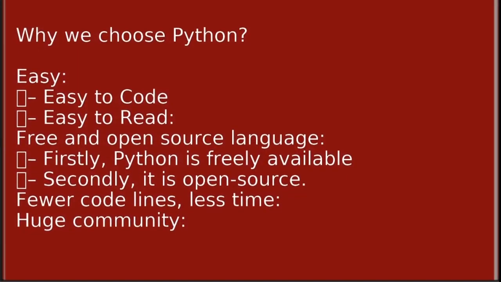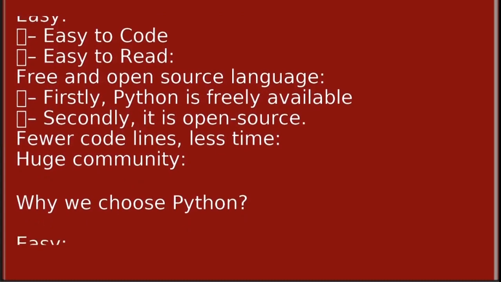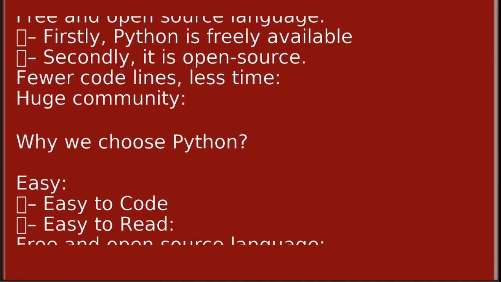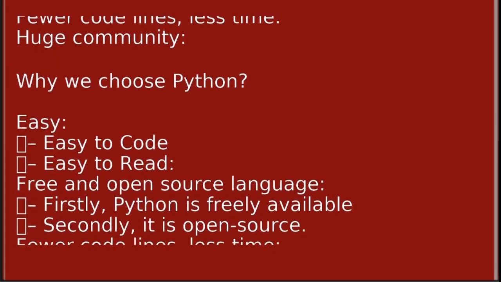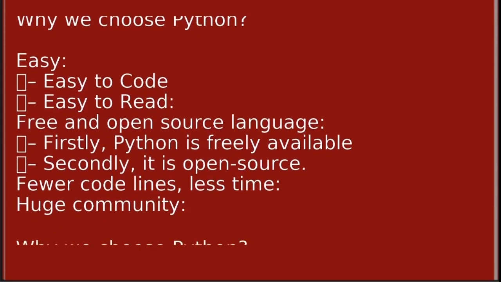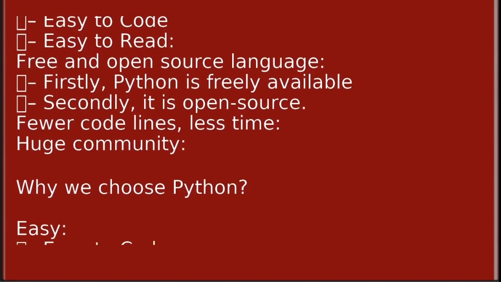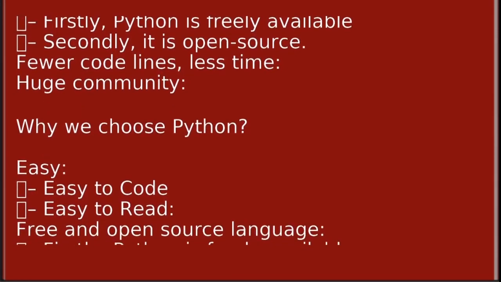The next question that comes to our mind is why we choose Python. It is easy. When we say the word easy, we mean it in different contexts. First, it is easy to code. Python is very easy to code compared to other programming languages like Java and C++. Anyone can learn Python syntax in just a few hours. Thus, it can be called programmer friendly.